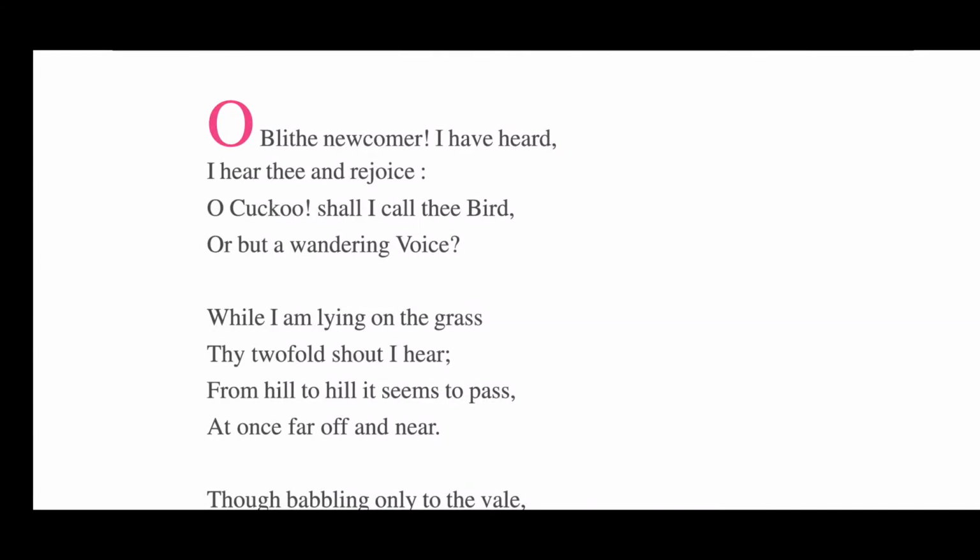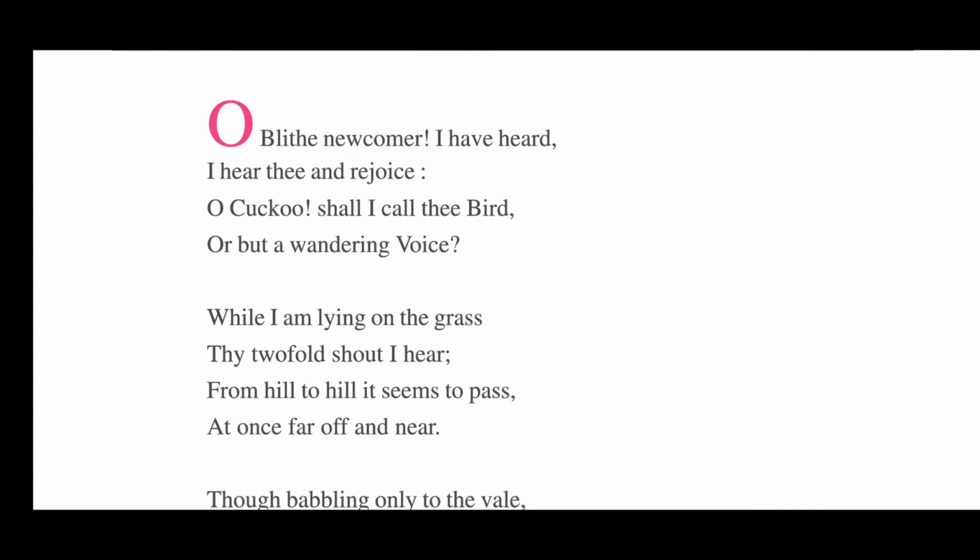Come on to the explanation, the summary of this. O blithe newcomer, I have heard. The poet welcomes the cuckoo, and in the welcome, he says cuckoo is a blithe newcomer, meaning a newcomer, a bird which comes in early spring in England and makes all the people of the atmosphere happy. O bright newcomer, O happy cuckoo, I have heard.